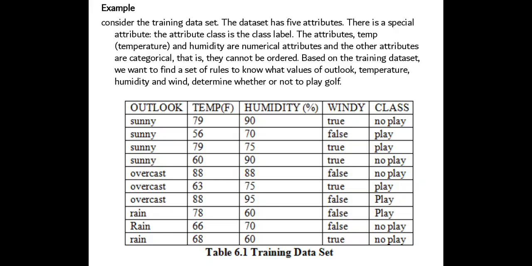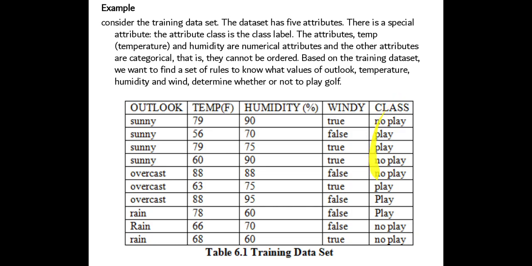So we can consider one example. Consider the training data set. The data set has 5 attributes, right? Outlook, temp, humidity, windy and class. There is a special attribute: the attribute class is the class label.